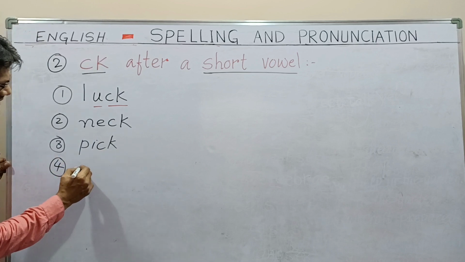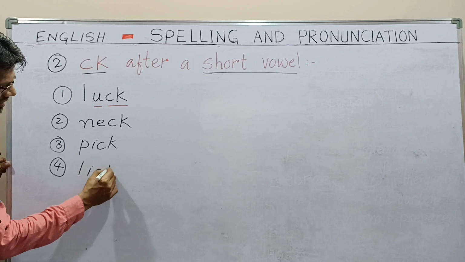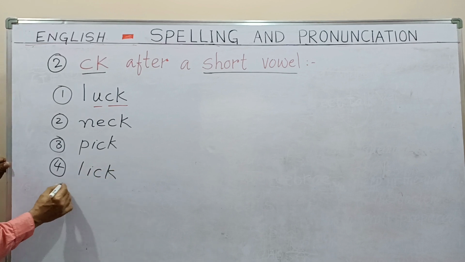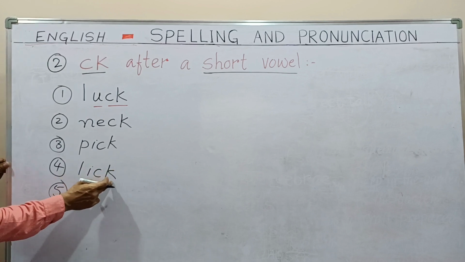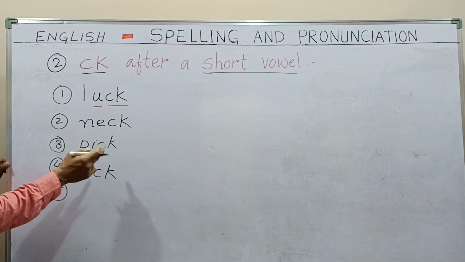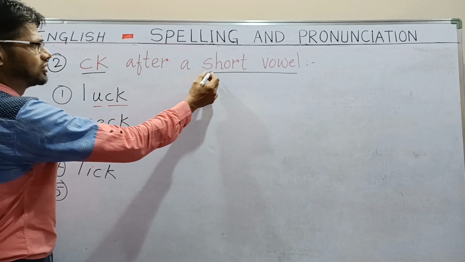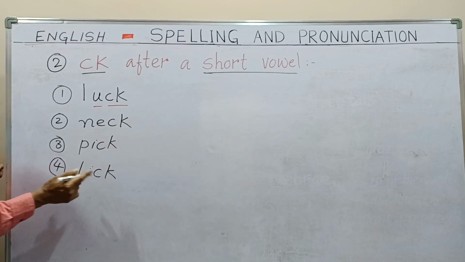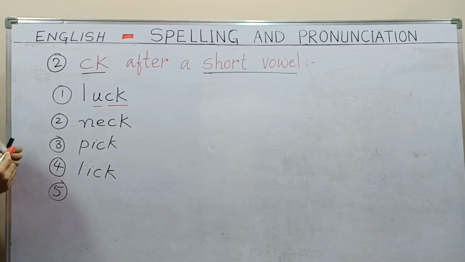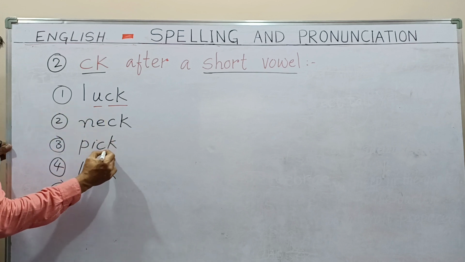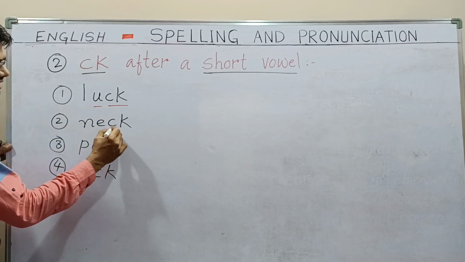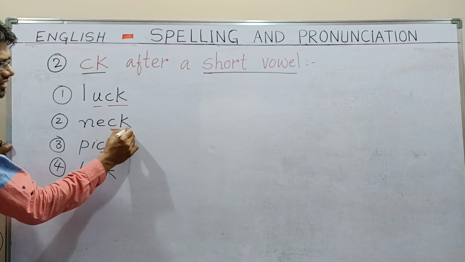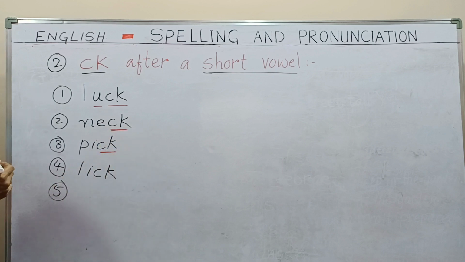And if I write LICK, lick, also the same, because the last two letters are C and K. If a word gives a short vowel sound, then we have to write C and K as the last two letters.